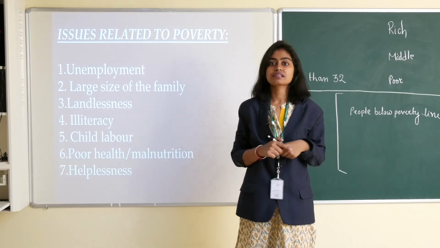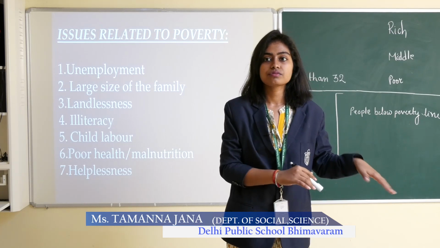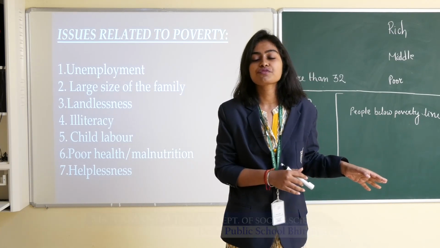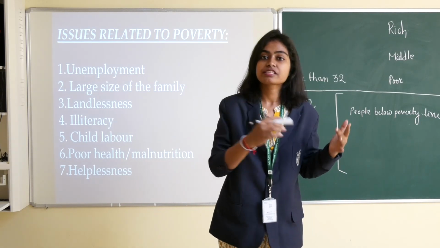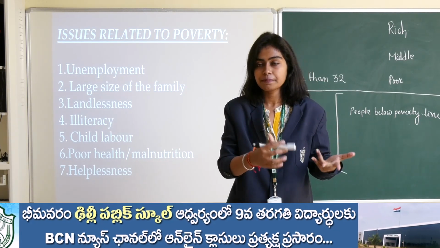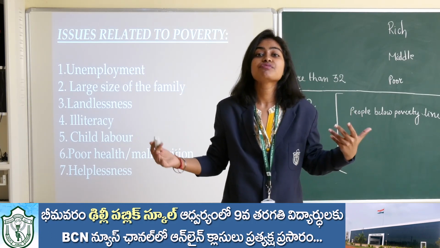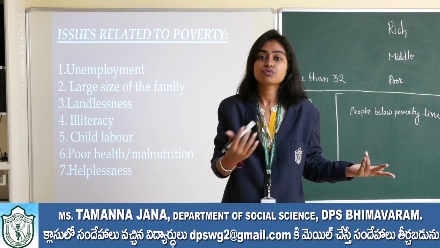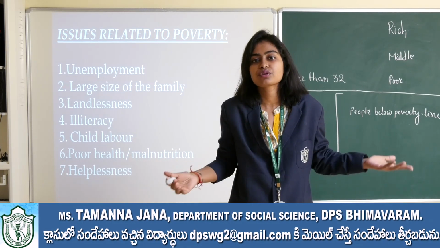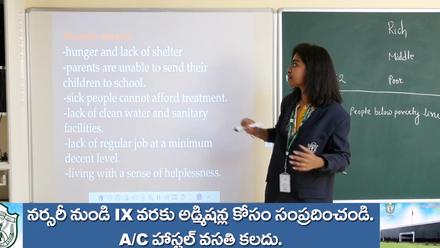Helplessness, I already said, when one of the children of Ram is suffering from malnutrition, and they cannot afford the expenses to treat him or her, obviously they will feel helpless. They want to treat their child, but they don't have the sufficient amount of money to treat him. Okay, the next slide.